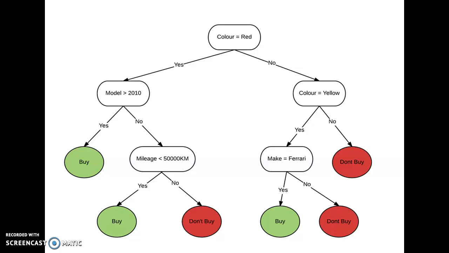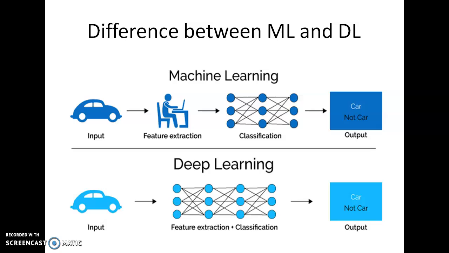So in case your features are not explicitly given, then you have to extract those features manually, and those features are given to the machine learning algorithm for the classification. To make this point more clear, here there are two diagrams. The diagram above that particular line depicts the machine learning algorithm, and the diagram below the line depicts the deep learning algorithm.